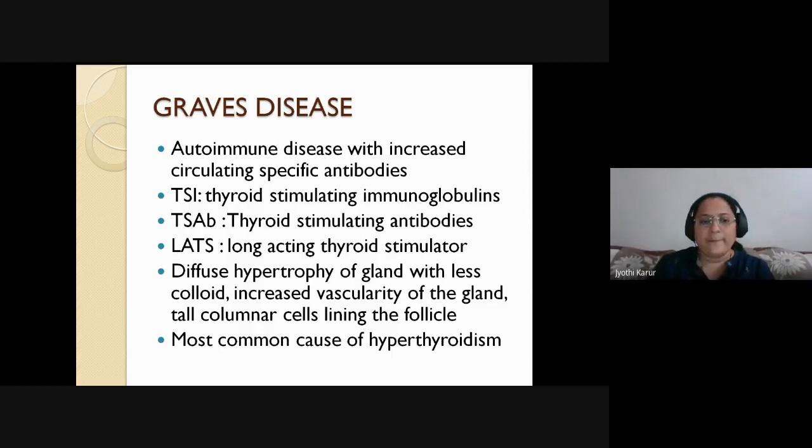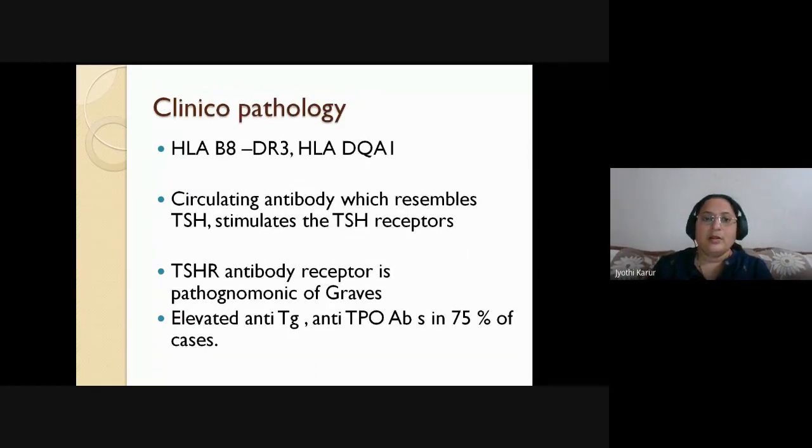So what happens actually? There is diffuse hypertrophy of the gland with less colloid, increased vascularity, definitely, because the production is more, and tall columnar cells lining the follicle. In 60 to 70% of cases, the most common cause of hyperthyroidism is Graves' disease. Now the HLA subtypes. You have to learn these HLA types by heart, because these are filtering MCQs. These combinations might be given during your MCQ examination. HLA B8, DR3, and DQA1 are specific for Graves' disease.